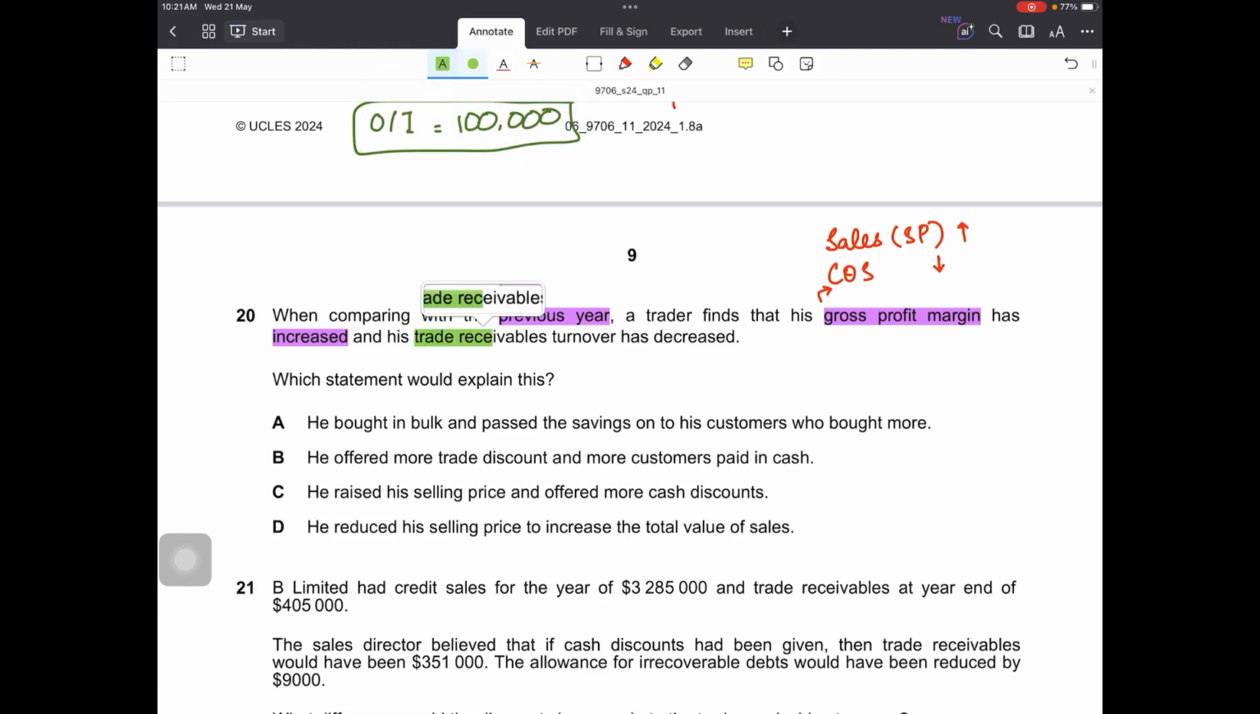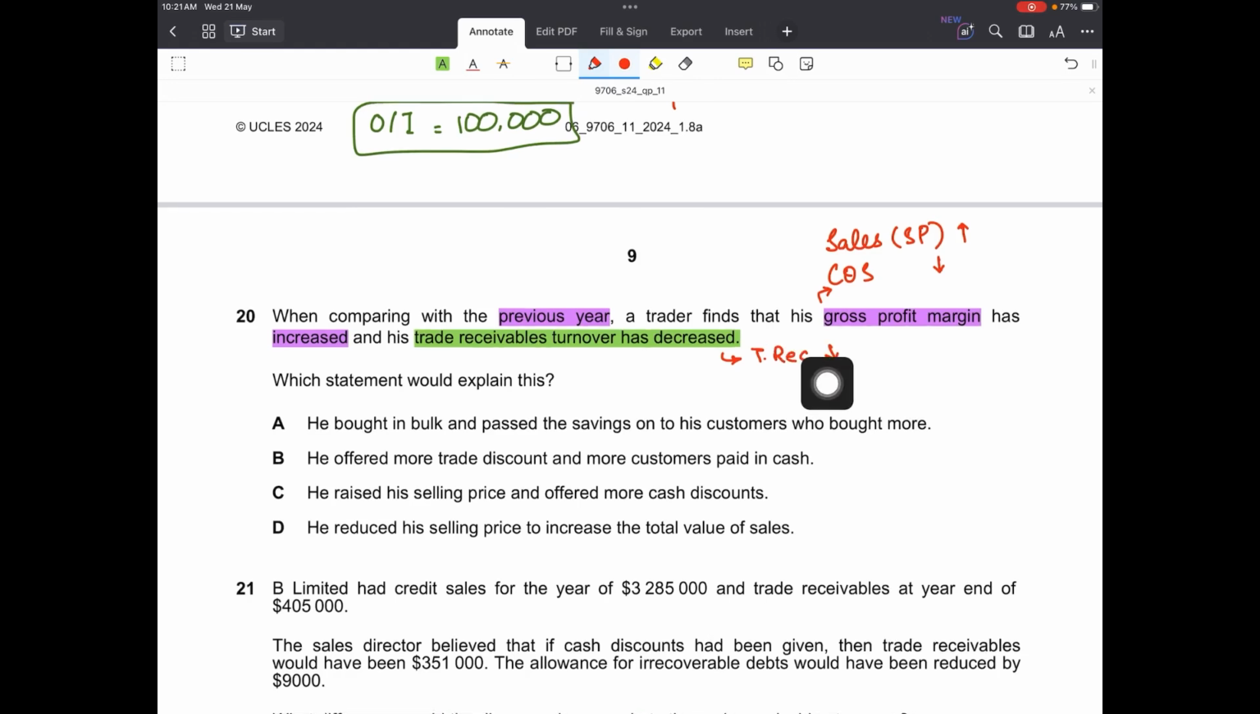And secondly, we are also told that his trade receivables turnover has decreased. So what's the formula for trade receivables turnover? That is trade receivables upon credit sales into 365. So when can that decrease? If, for instance, my trade receivables decrease, if the numerator decreases, the overall answer decreases as well. Or if my denominator, that is my sales, increase. So if the denominator increases, the overall ratio also decreases.